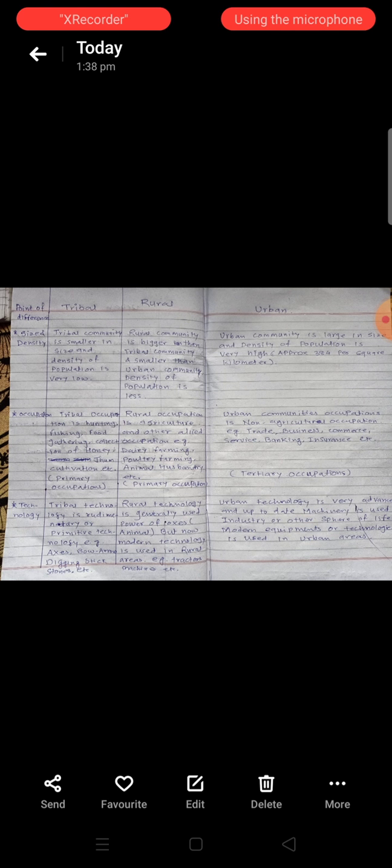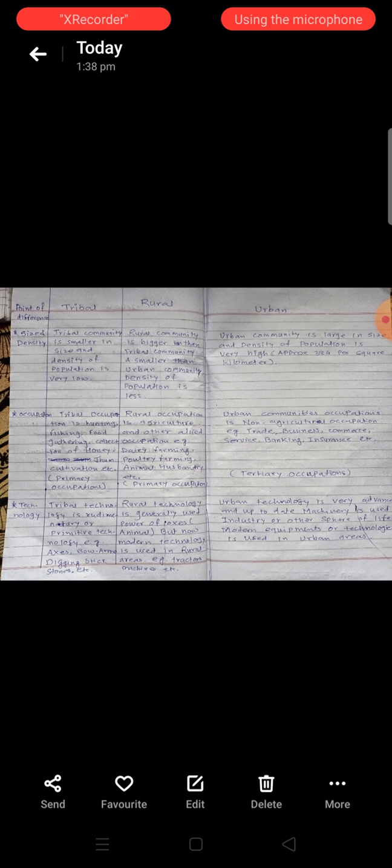Now the next one is the occupation of rural community. Rural community's main occupation is agriculture, because approximately 90% of people in rural areas are dependent on agriculture only, or animal husbandry, dairy farming, poultry farming and other related allied occupations.